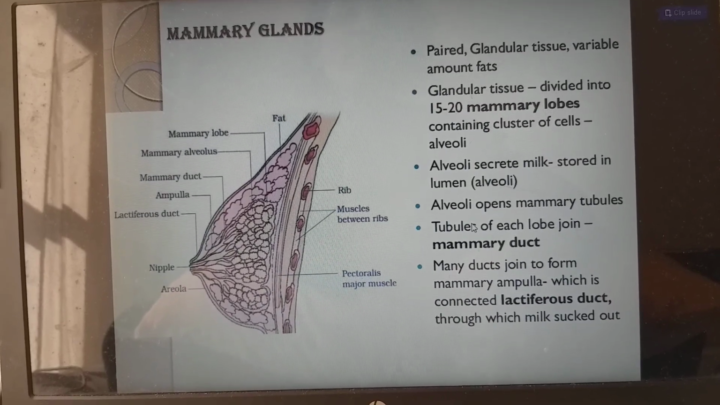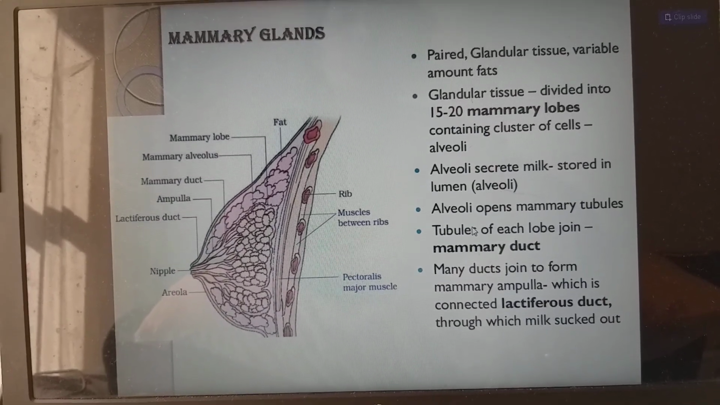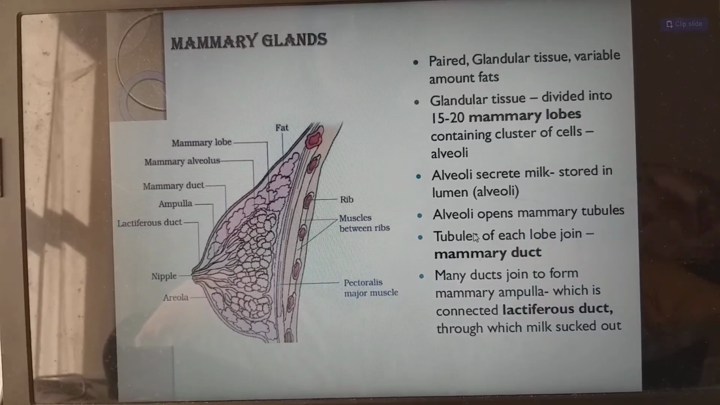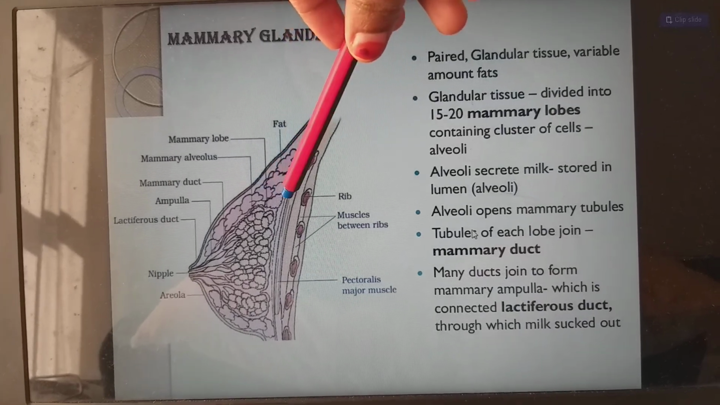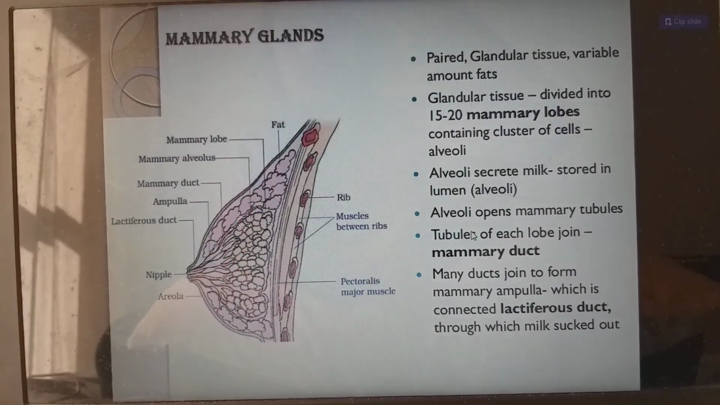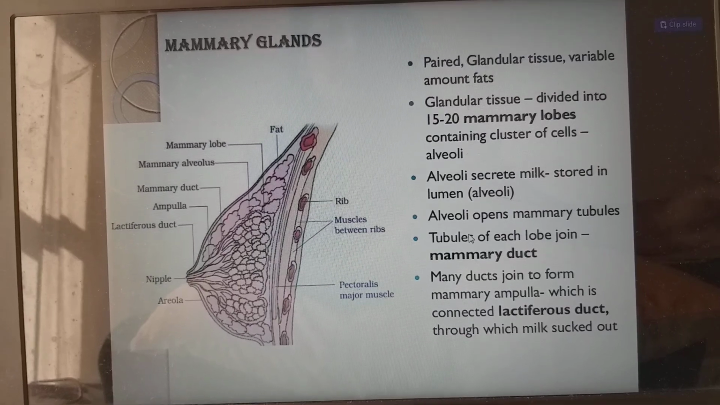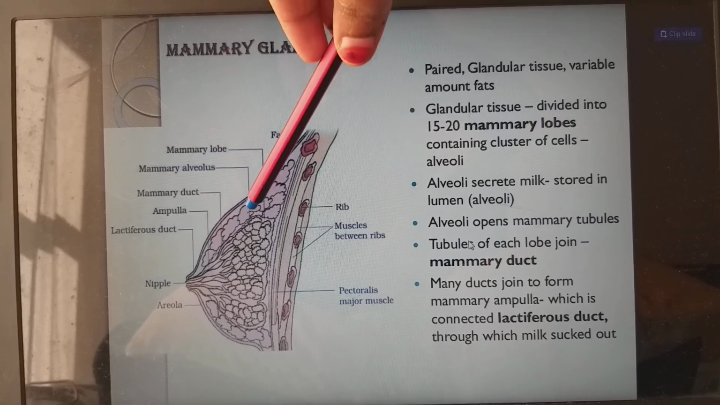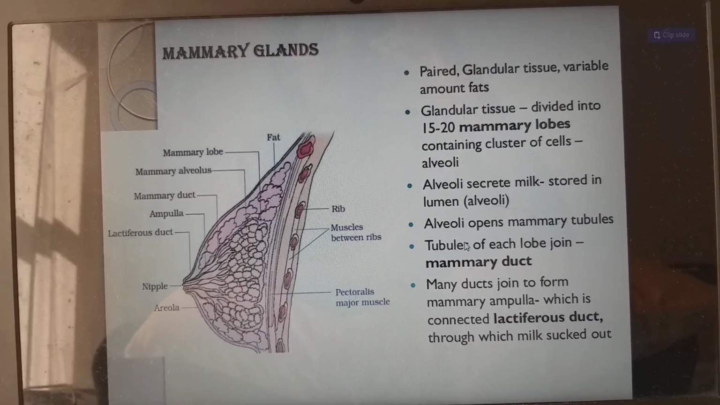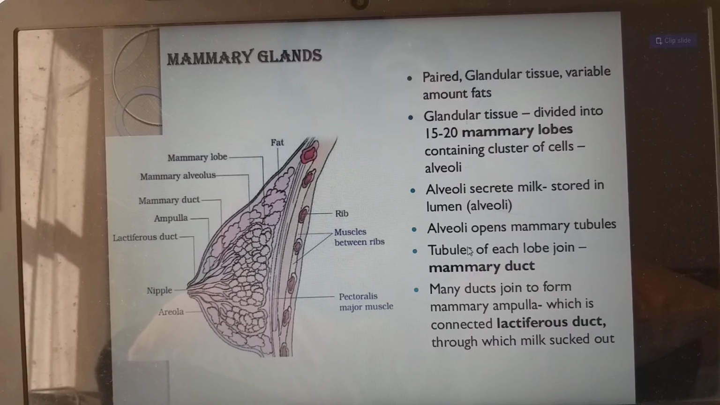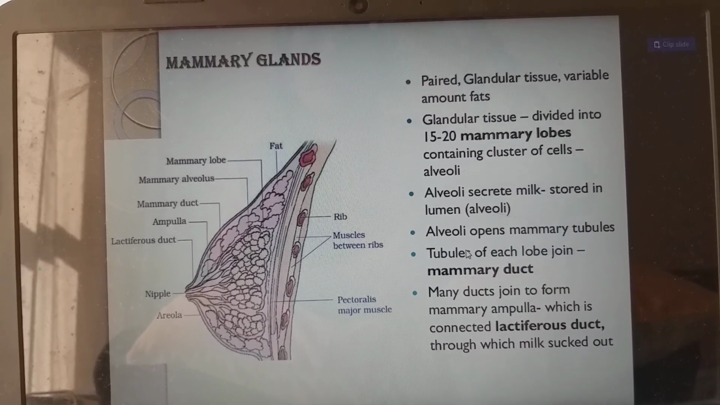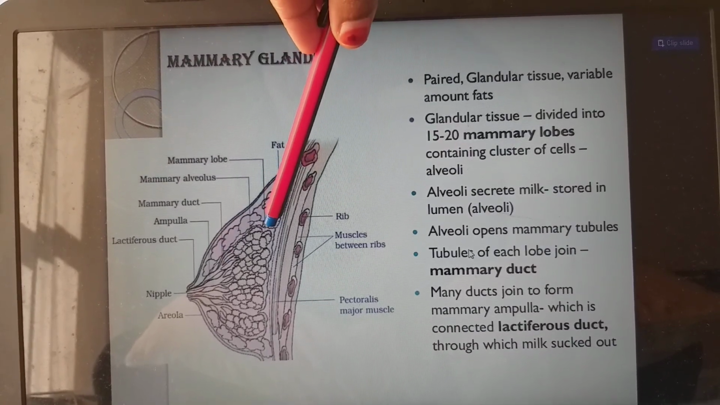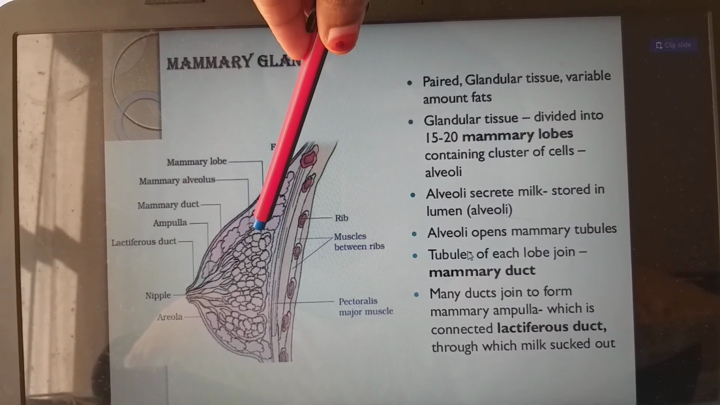And mammary glands, paired glandular tissue with variable amounts of fat. The glandular tissue is divided into 15 to 20 mammary lobes. In these mammary lobes, we have clusters of alveoli, which we call mammary alveoli. Alveoli secrete the milk and store it in the lumen of the alveoli. These alveoli open into the mammary tubules.